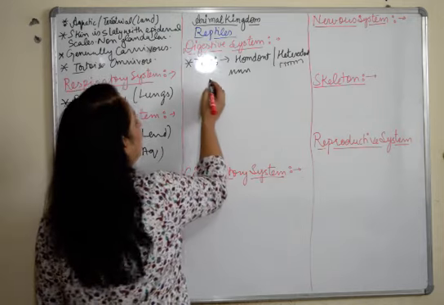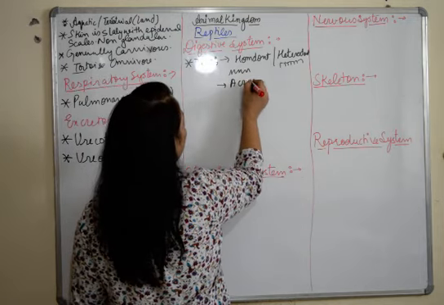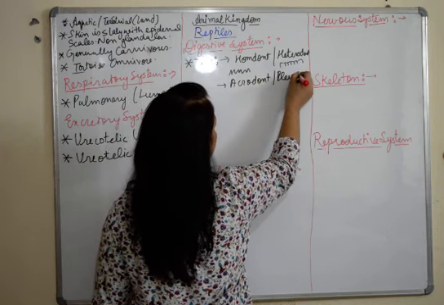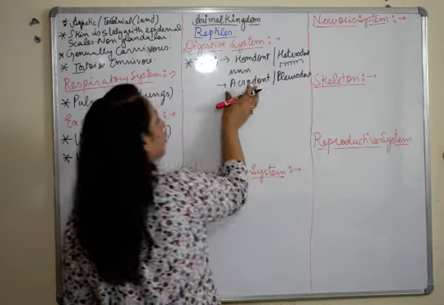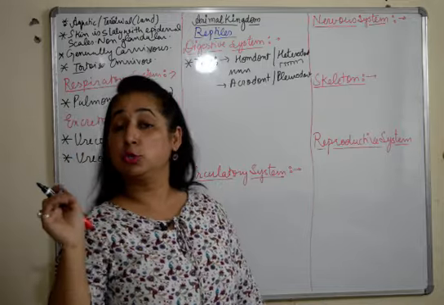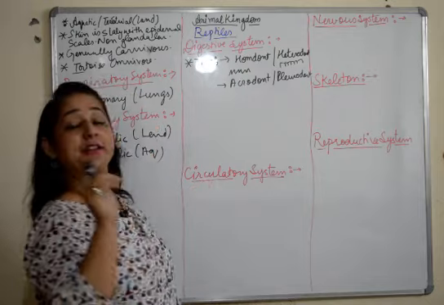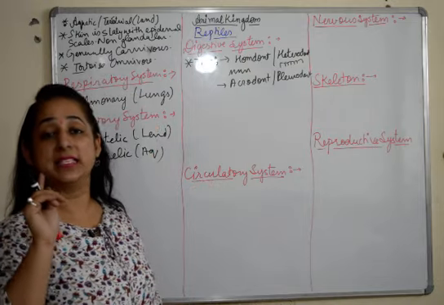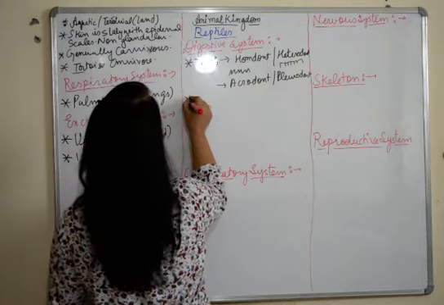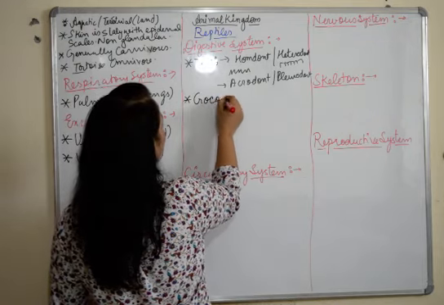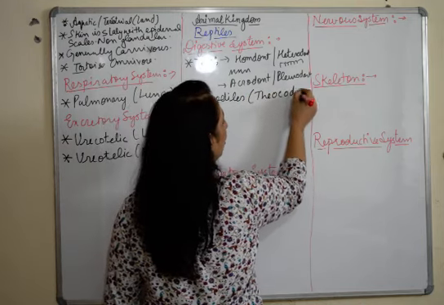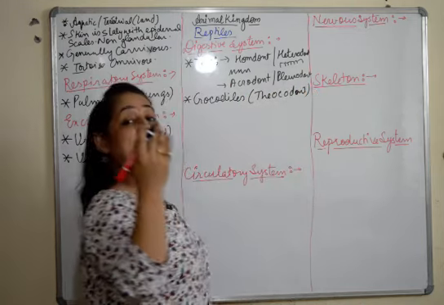The teeth can be acrodont or pleurodont. That means if it is acrodont, it is not rooted inside the gums, but in pleurodont cases, it's rooted inside. And if we talk about crocodiles specifically, they show thecodont type of teeth, just like us.